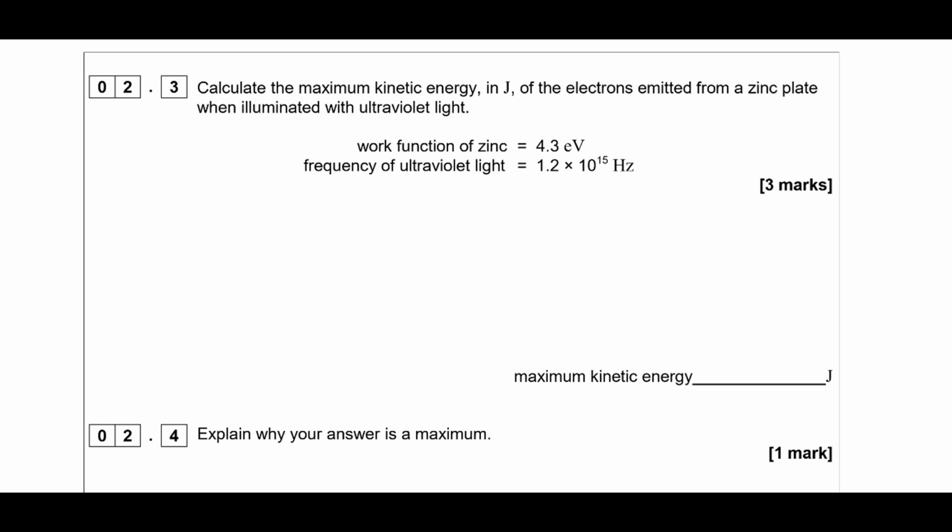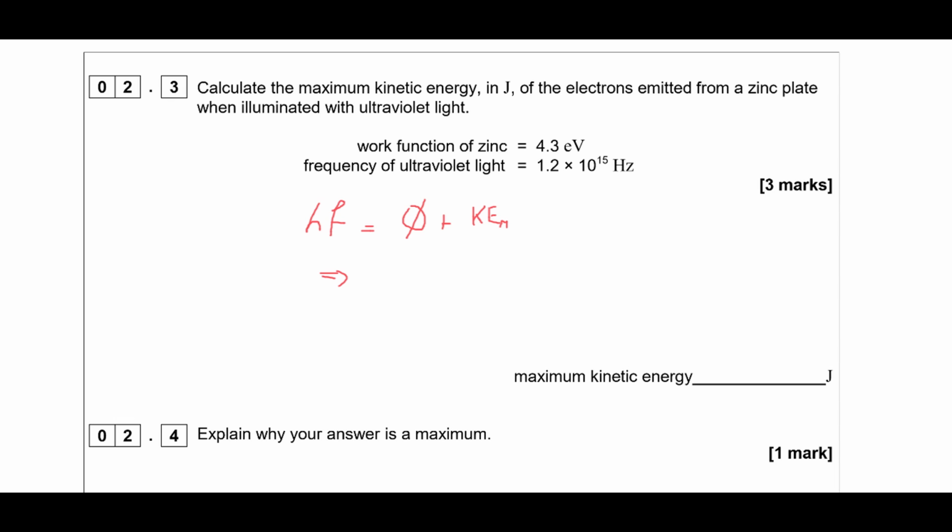Part 3 wants us to calculate the maximum kinetic energy in joules of electrons emitted from a zinc plate when illuminated with ultraviolet light. So this is the equation we are going to be using, relating photon energy, work function, and the maximum kinetic energy.